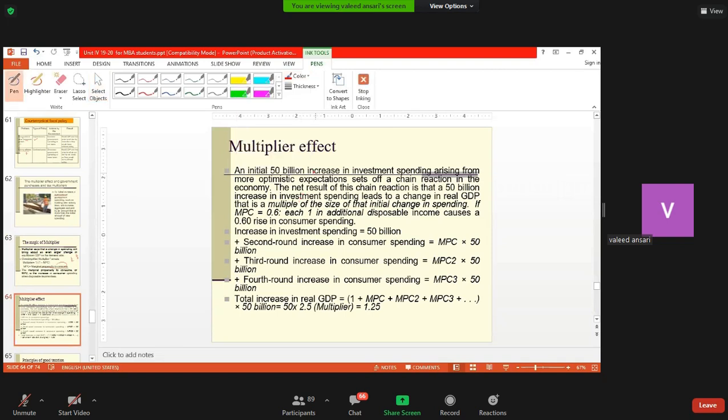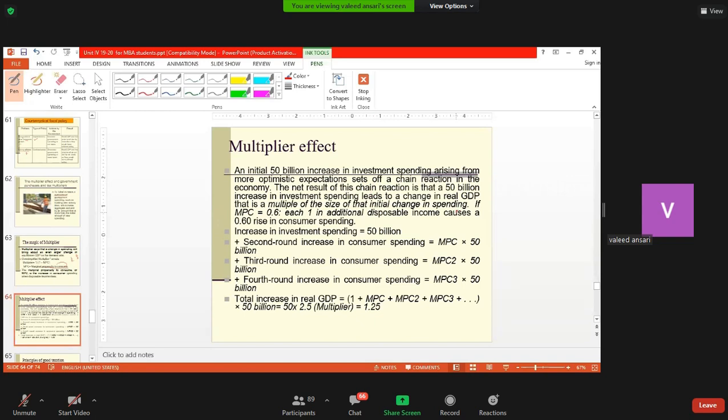Let us assume that an initial 50 billion increase in investment spending by, let us say, businesses from optimistic expectation is set off, because businesses think that there will be potential demand in the future, likely demand in the future, therefore they spend now. For example, it will create a chain effect in the economy.